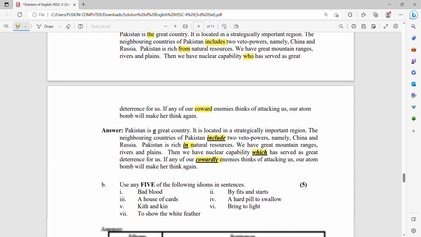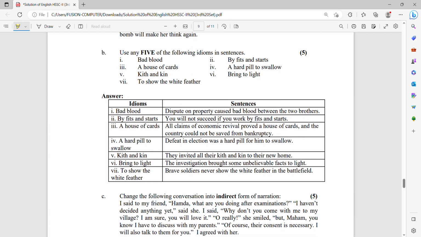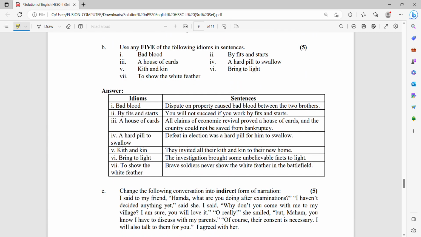So question number 5, part B. Use any 5 of the following idioms in sentences. Bad blood. Dispute on property caused bad blood between the two brothers. Number 2 is by fits and starts. You will not succeed if you work by fits and starts. Number 3, a house of cards. All claims of economic revival proved a house of cards and the country could not be saved from bankruptcy.